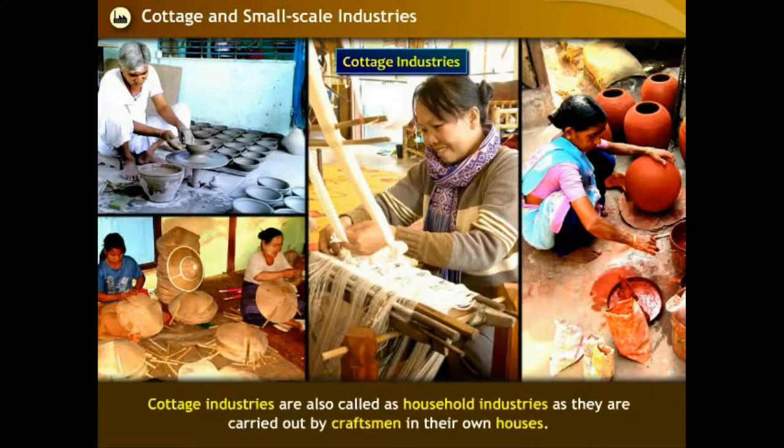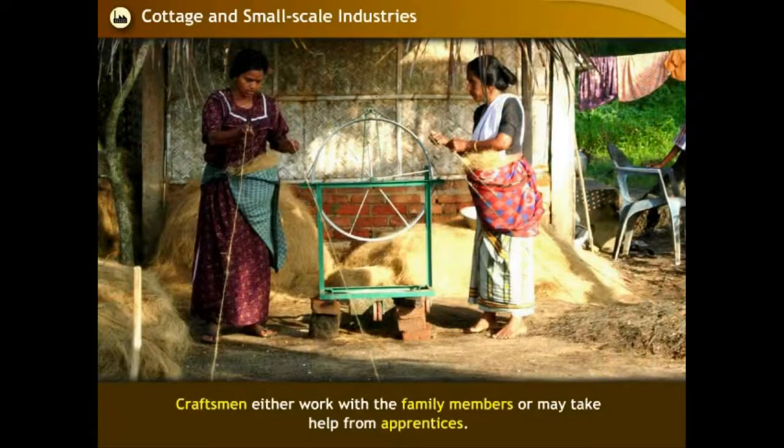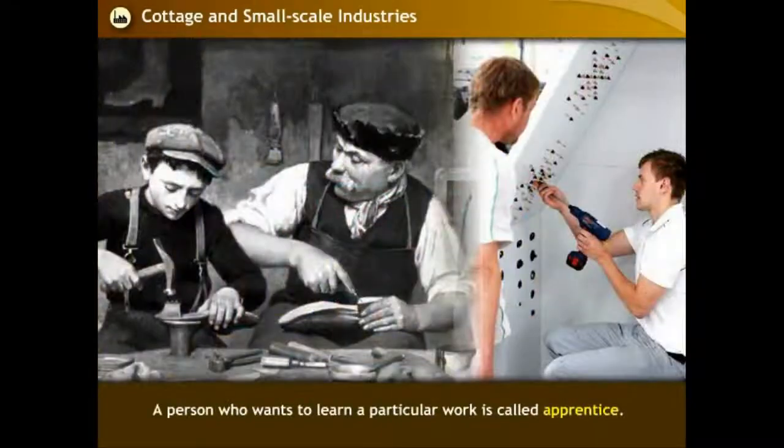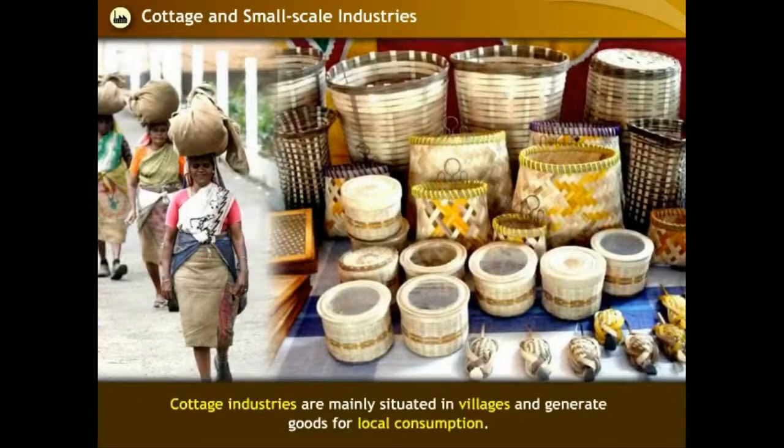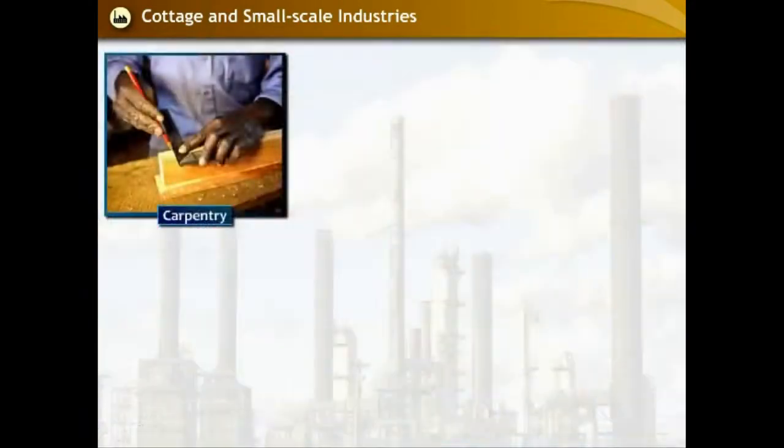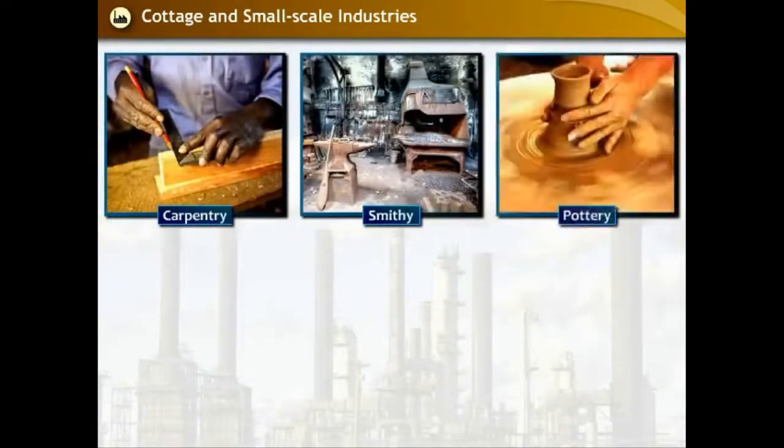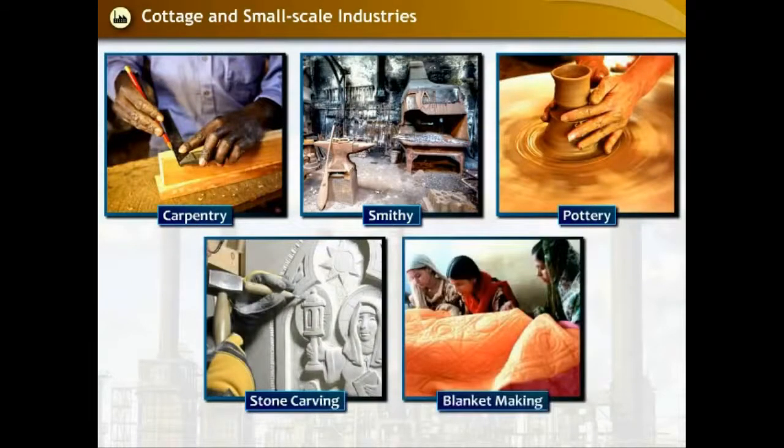Cottage industries are also called household industries, as they are carried out by craftsmen in their own houses. Craftsmen either work with the family members or may take help from apprentices. A person who wants to learn a particular work is called an apprentice. Cottage industries are mainly situated in villages and generate goods for local consumption. Examples of cottage industries include carpentry, smithy, pottery, stone carving, blanket making, etc.